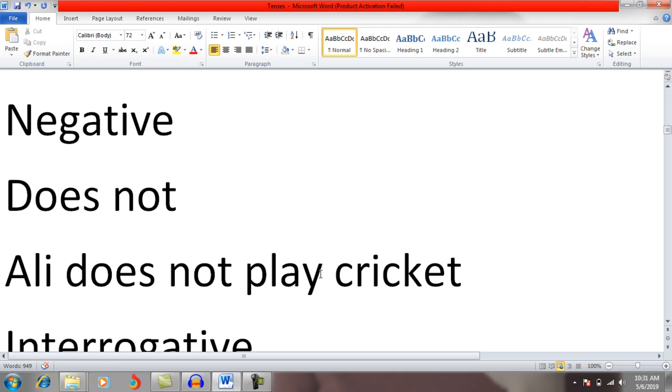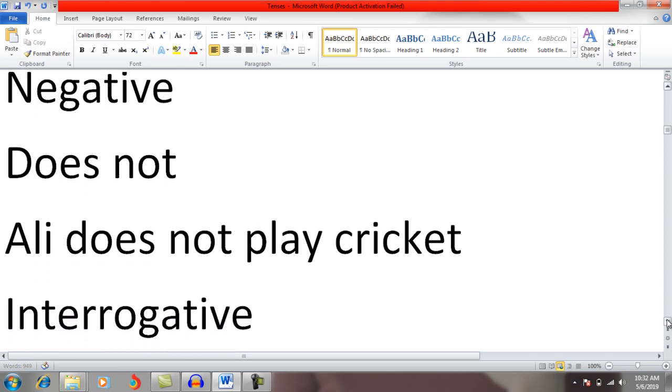In the simple sentence I said Ali plays cricket, but in this case there is no s. Why? Because we cannot put two singular verbs in one sentence. Does is already singular, so we cannot put s here. So whenever you put does not with a third person pronoun, you have to remove the s or es from the main verb.